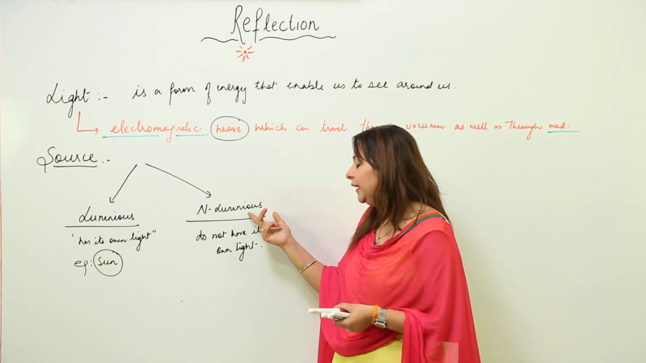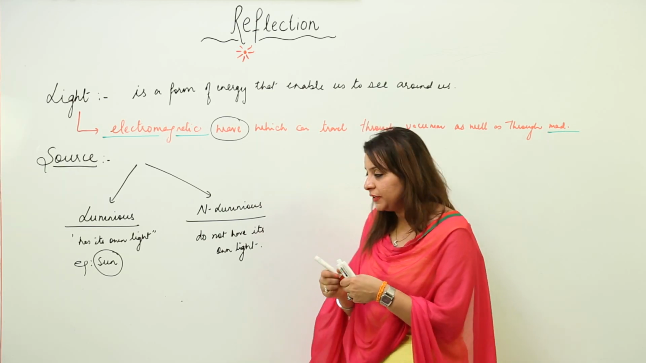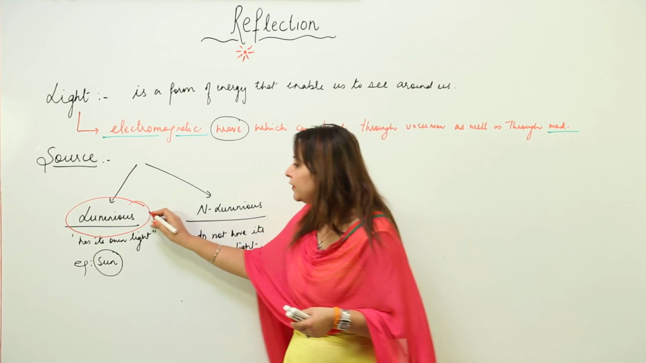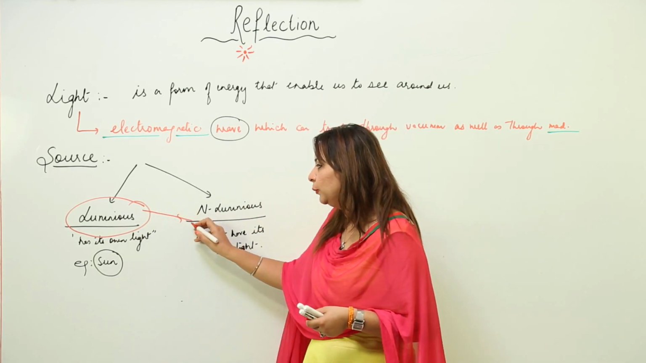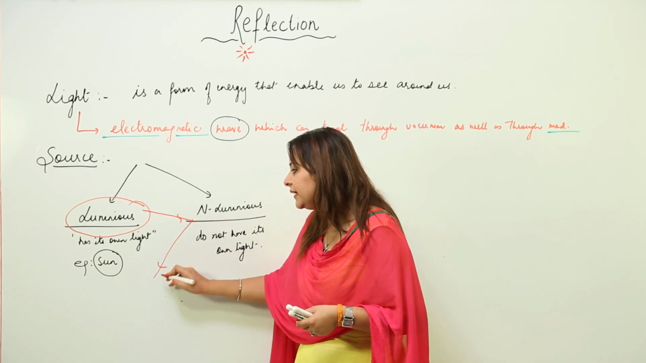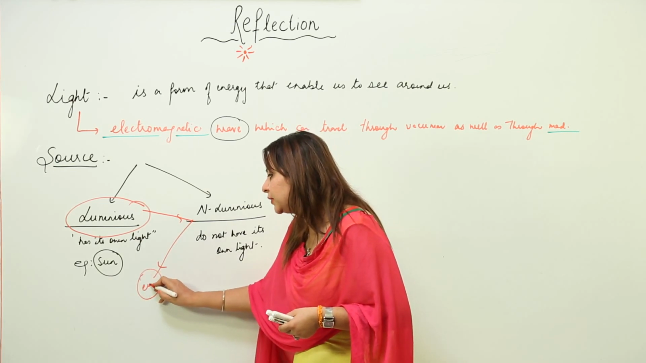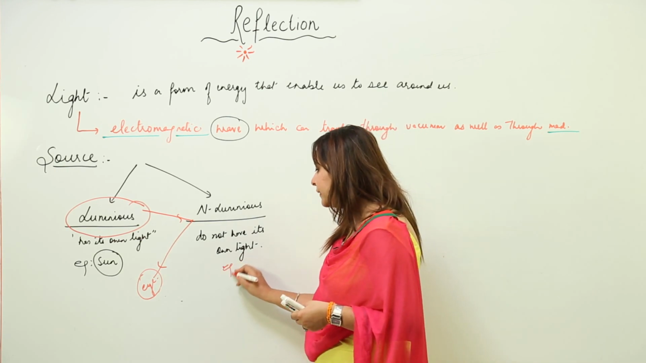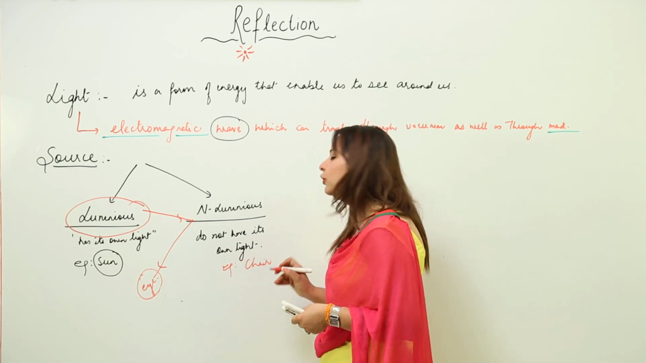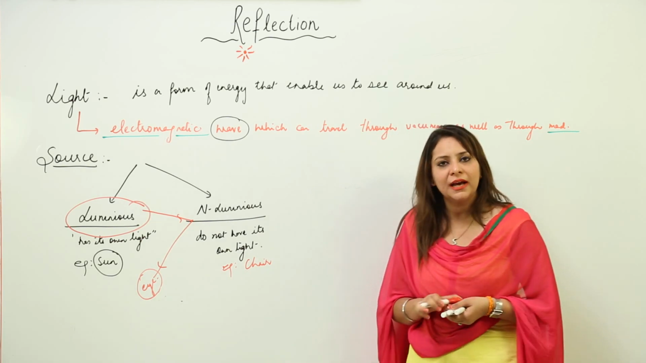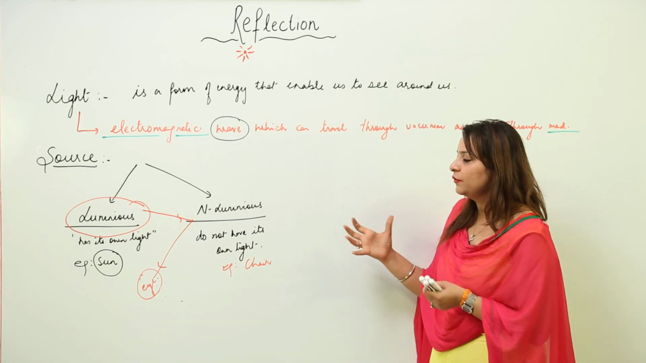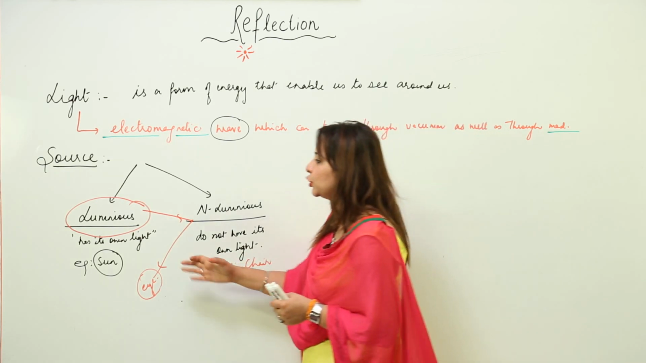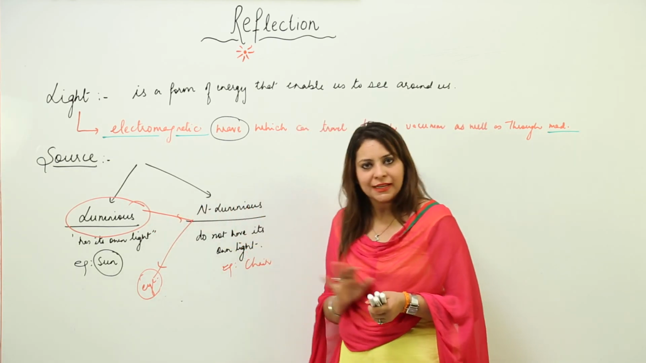So if we want to see a non-luminous object, what should be there? There should be a luminous object, because the light will fall from the luminous object on the non-luminous one, and it will reflect that, and the reflected light is perceived by our eye, and we can see it. For example, non-luminous objects: chair, table, and many other examples which do not have their own light. So depending on whether an object has its own light or not, we divide the sources into luminous and non-luminous. I think it's clear.